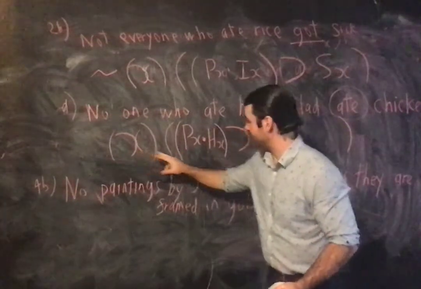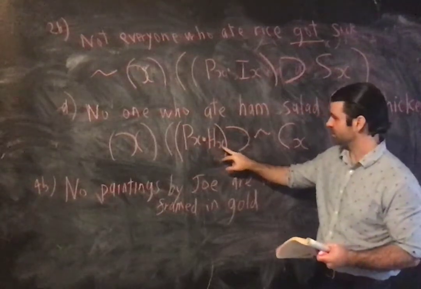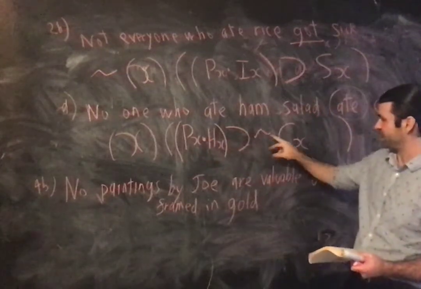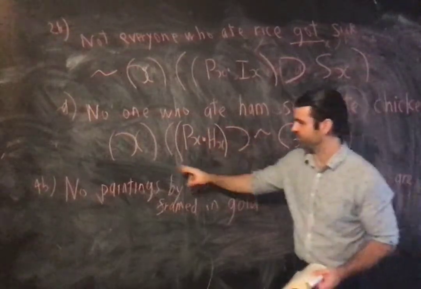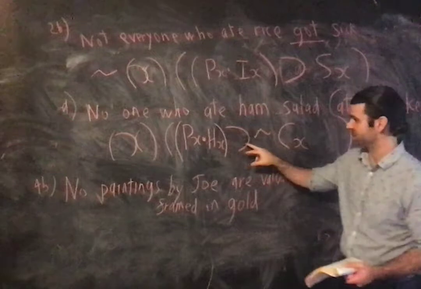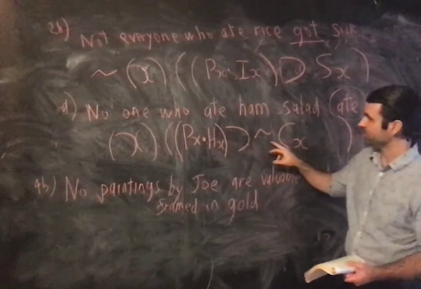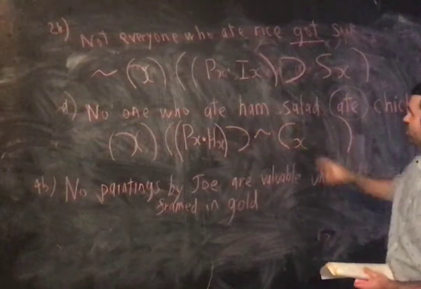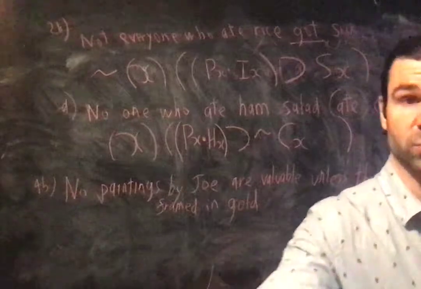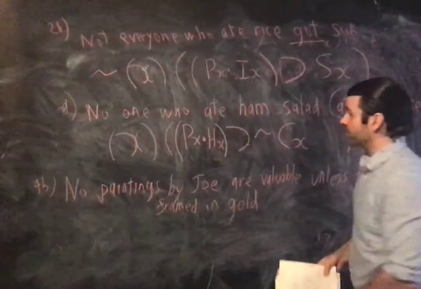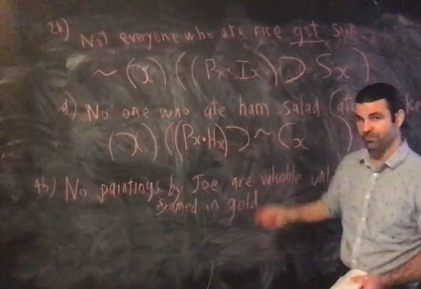Read it back. For all x, if x is a person and x ate ham salad, then it's not the case that x ate chicken. For all x, if x is a person who ate ham salad, then x did not eat chicken. That is the same as no one who ate ham salad ate chicken. Okay, so that's one way to symbolize that. Of course, what is this? This is an E form.